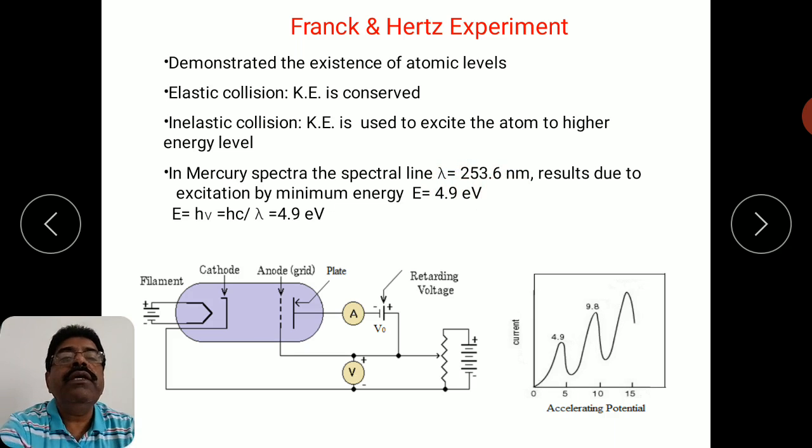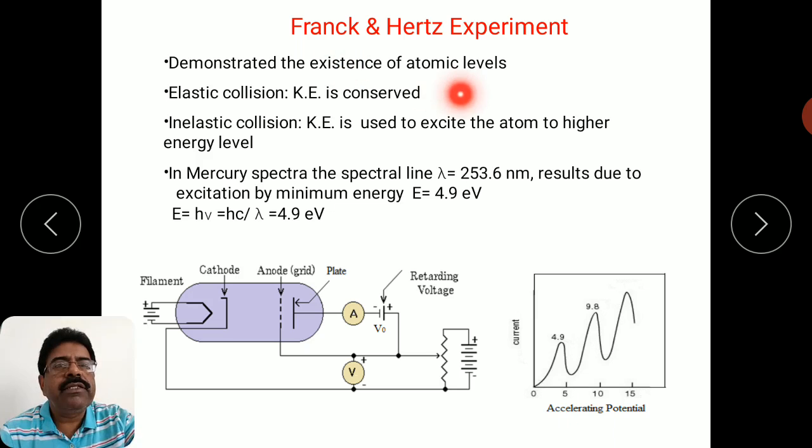This is how the existence of energy levels in an atom was very correctly demonstrated by these two scientists, Frank and Hertz.